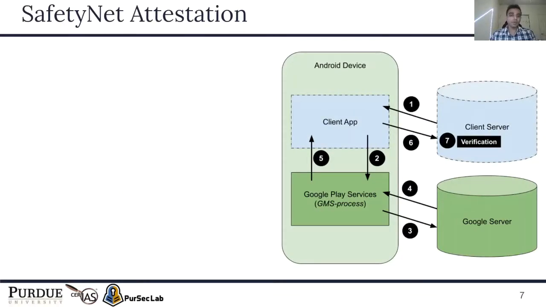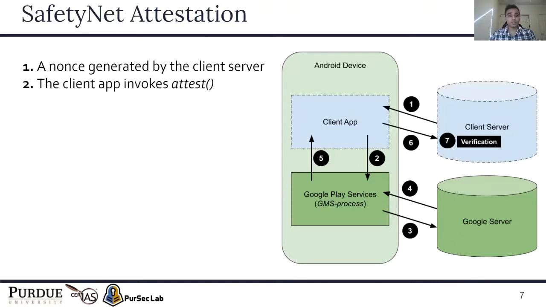As mentioned before, Google provides the SafetyNet Attestation API as a unified solution for checking the integrity of the Android app and the Android device. Since the API is supposed to check the integrity of the app, the verification of that integrity cannot be done within the app itself, and it has to be done on a remote backend server. So the developer has to use a remote attestation protocol in order to use the API correctly. Specifically, the steps are as follows. First, a nonce is generated by the client server and it is sent to the client app.